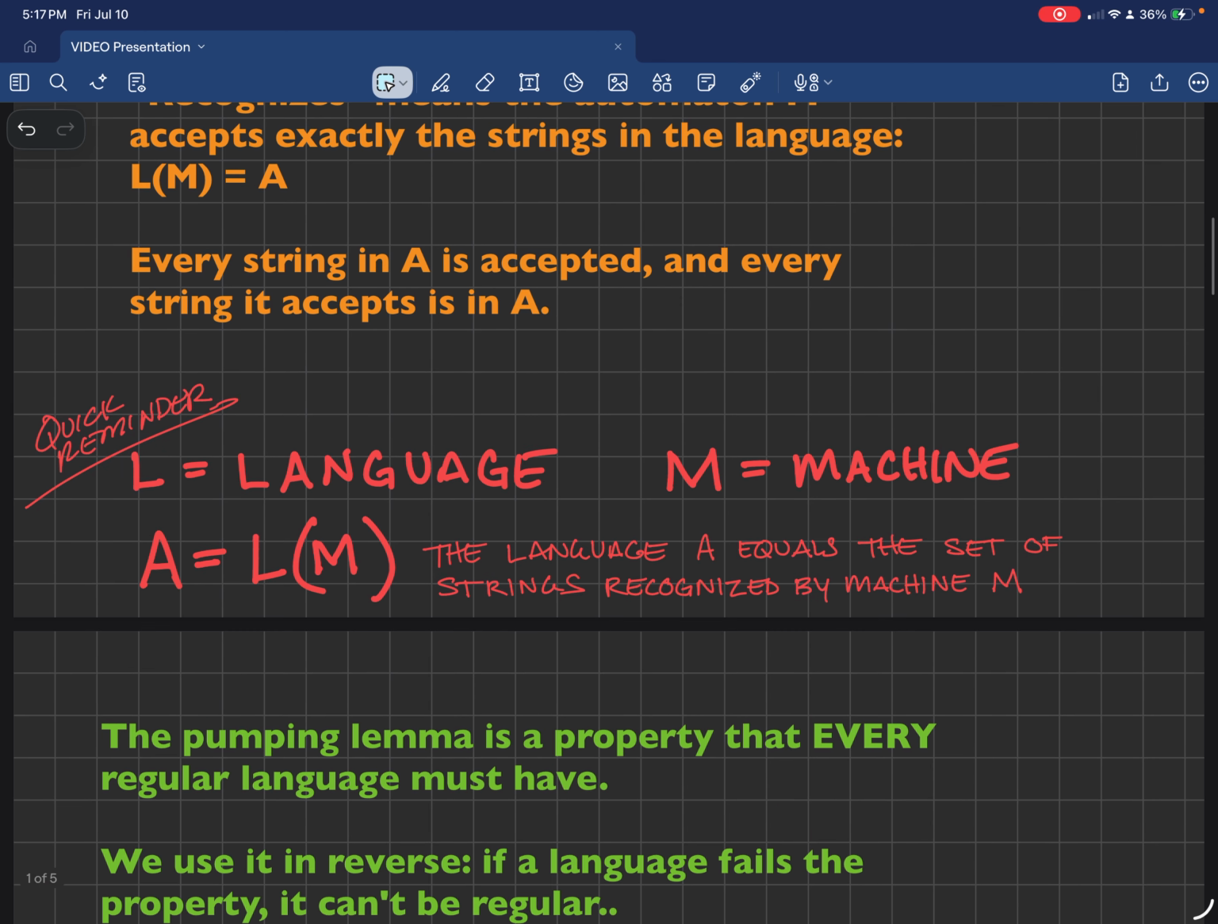So here's a quick little refresher. L equals a language, M equals a machine, A equals L of M. In plain English, this means the language A equals the set of strings recognized by machine M.